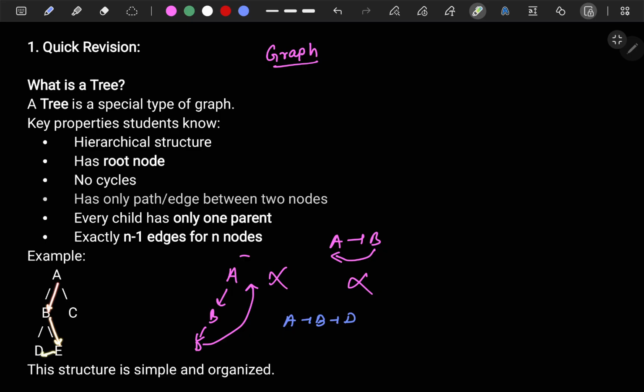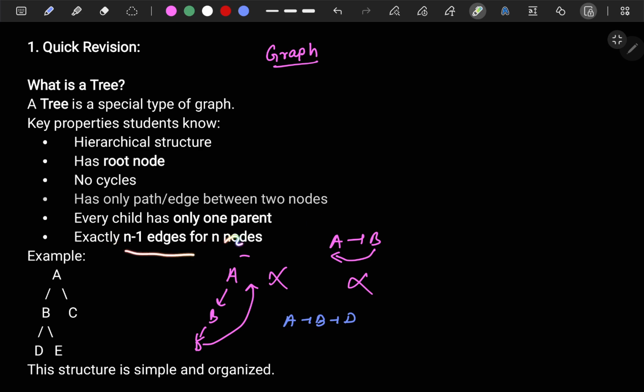No. So there is only one unique path to reach D from A. That is the meaning of only one path between any two nodes. Also, every child has only one parent. You can see B and C are the children of A and both have only one parent. Here also both have only one parent. You take any tree, this property will hold.